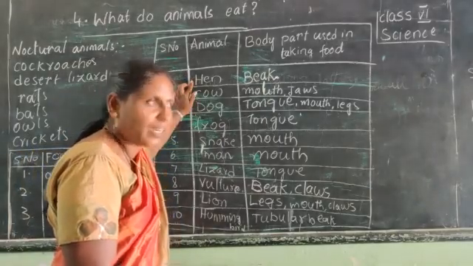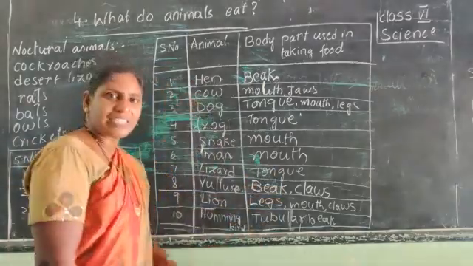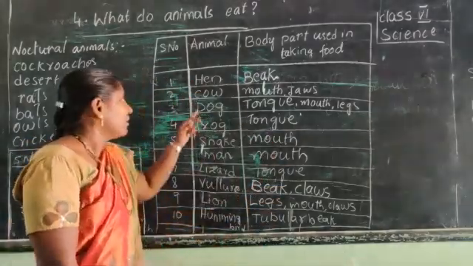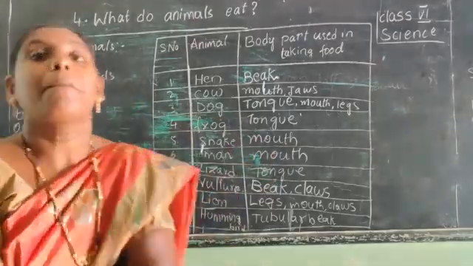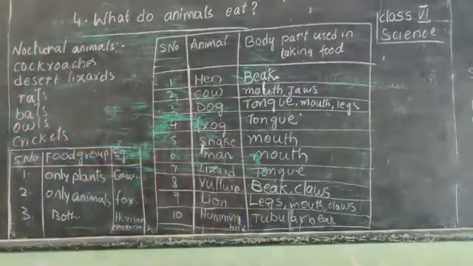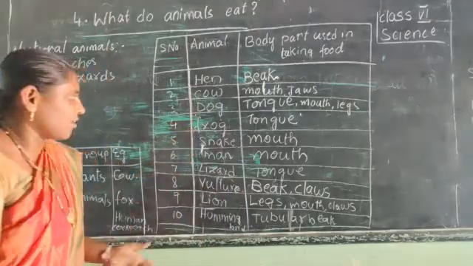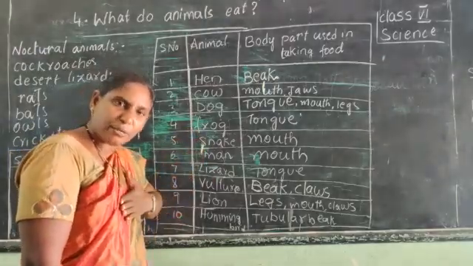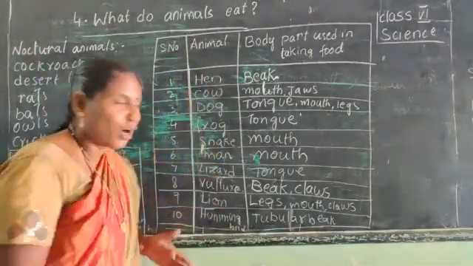Hen is a bird we see in our surroundings. Cow is a domestic animal we see in our surroundings. Dog we see in our surroundings. Dog is our pet animal and we tame them. Why? Because they guard our houses. Frog we see in our surroundings. Snake. Man is nothing but we, the human beings. Lizard, we see in our surroundings, especially on the walls.